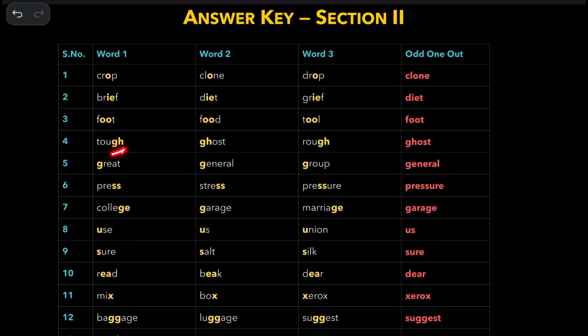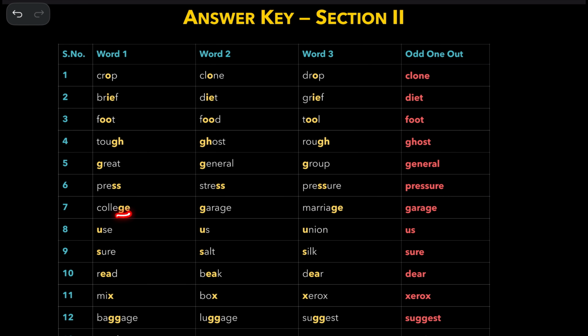And tough, rough and tough. So ghost is the answer because it has a sound of g. And great and group are similar. So general is the right answer. And press, stress, both are similar. This is pressure. So that's the answer, sh sound.